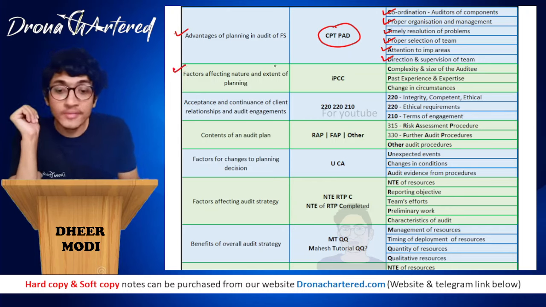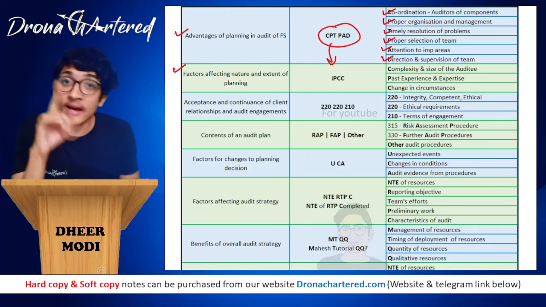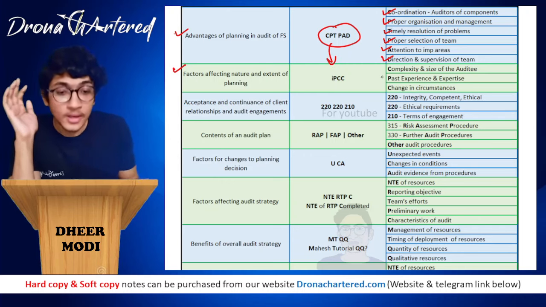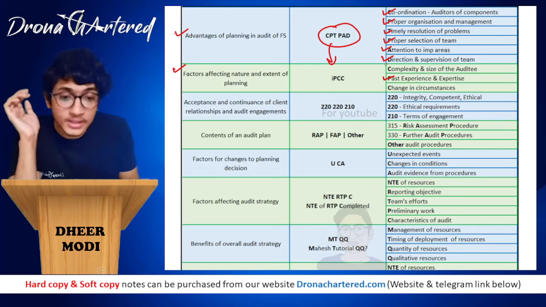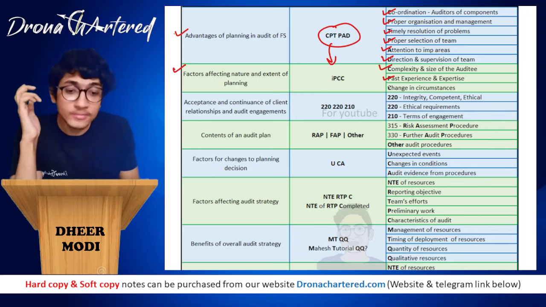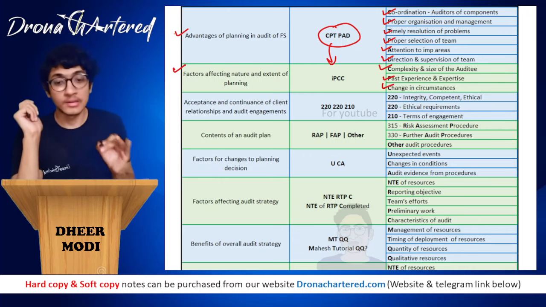Then next is your factors affecting nature and extent of planning. Factors affecting nature and extent of planning, from CPT you have now come to IPCC, where I is silent. So it is only PCC. PCC is your past experience and expertise, complexity and size of the auditee, and changes in circumstances. Okay.